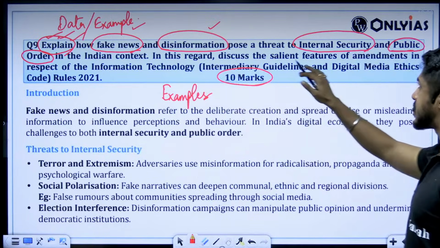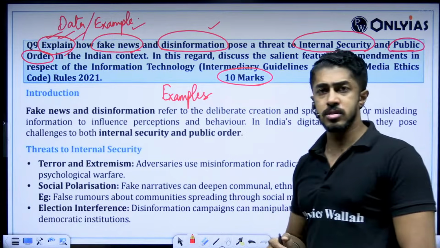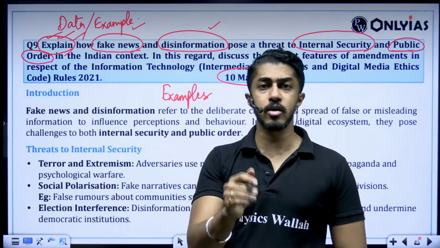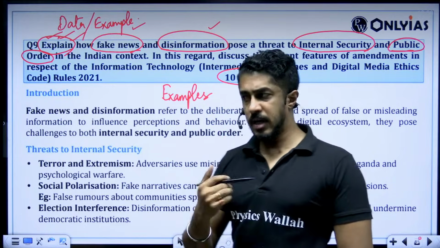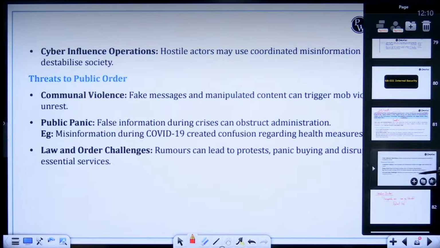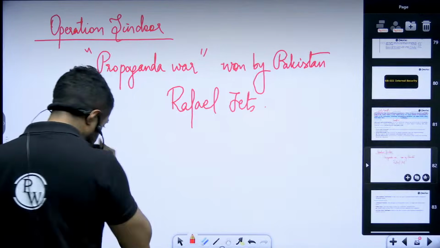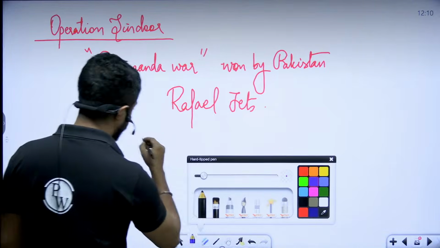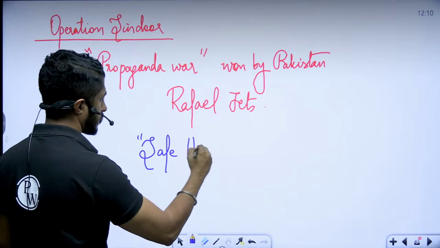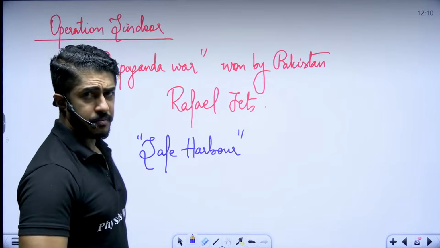In this regard, discuss the salient features of amendments in respect of the IT Act, IT rules. So to counter this disinformation or to counter this fake news, what has the government done? Well, the main clause in that again is safe harbor.